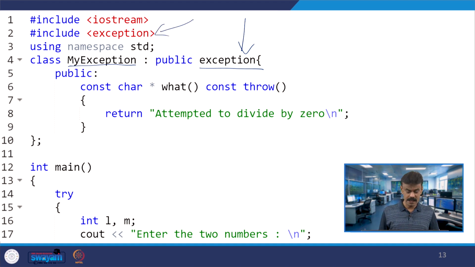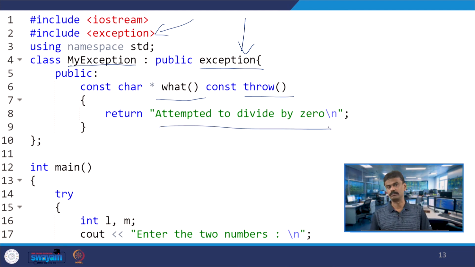Now here you have the what function. It is an inbuilt one, with a const char pointer return type, and it has throw(). What it is doing is returning the message "attempt to divide by 0".